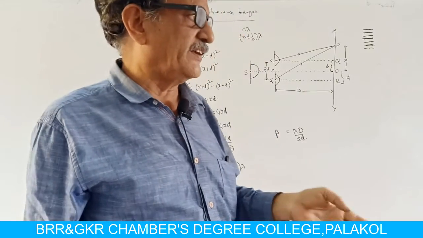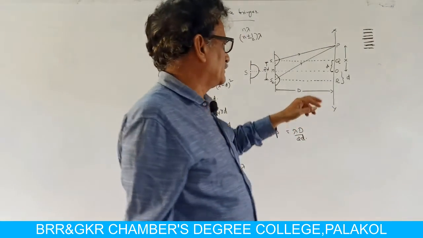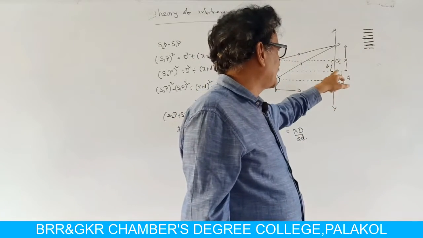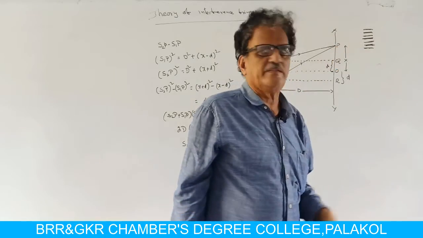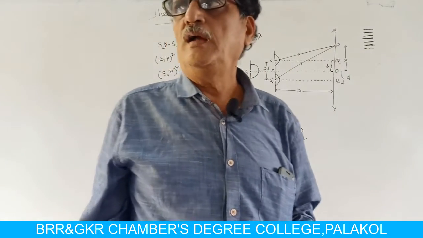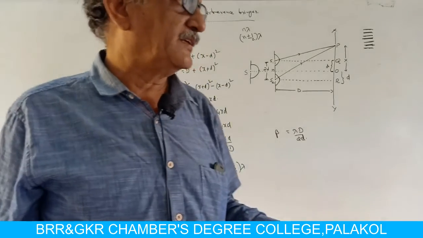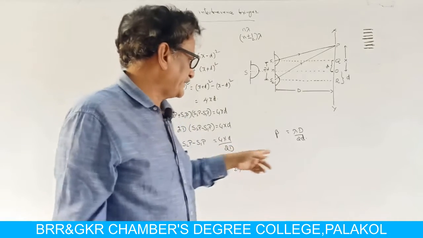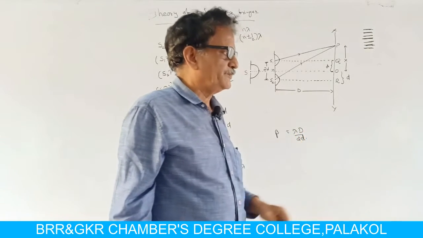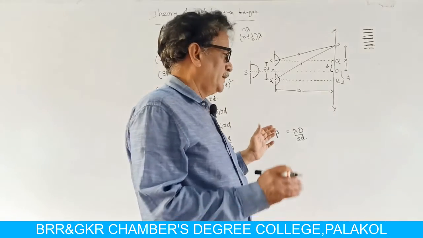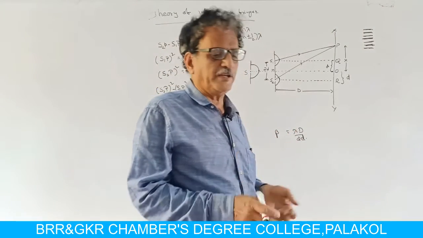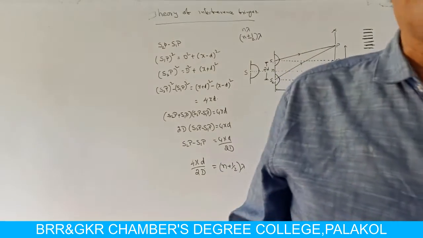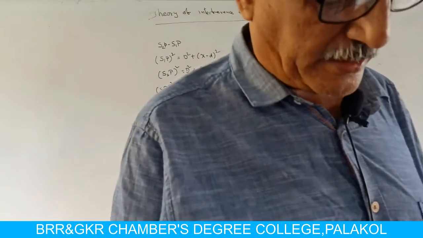That is, x1 is the distance between O and the first dark fringe. x2 is the distance between the central fringe and the second dark fringe, like that. In this also, we can find x2 minus x1, which is equal to, again, lambda into capital D by 2d. That means the width of the bright fringe is equal to the width of the dark fringe. That means interference fringes have equal widths.